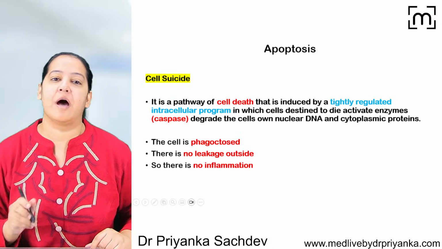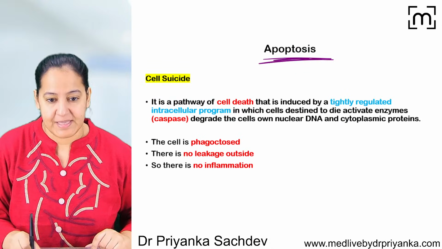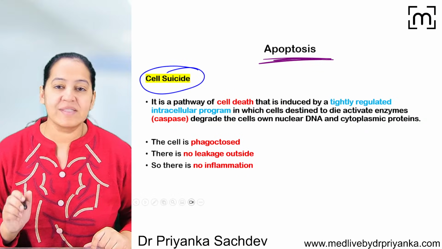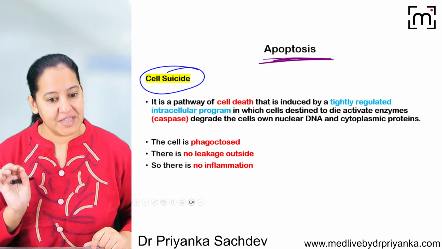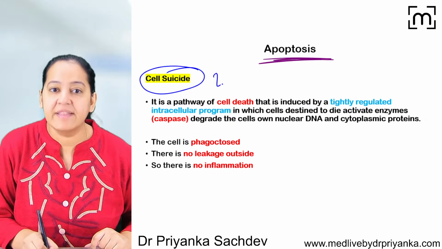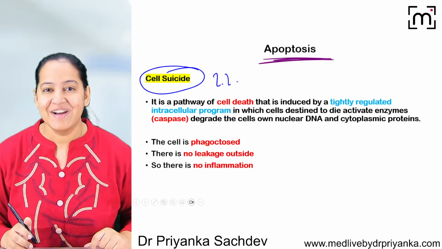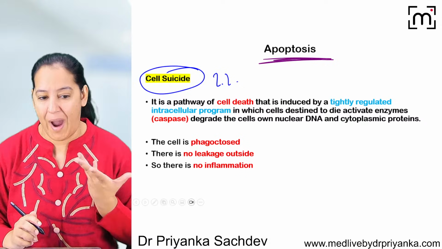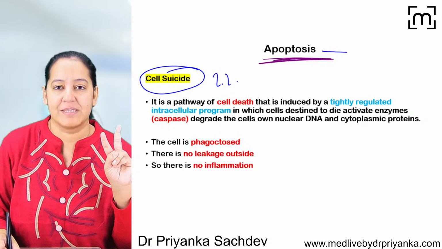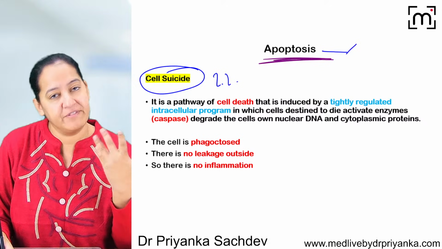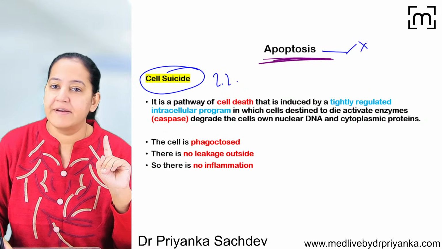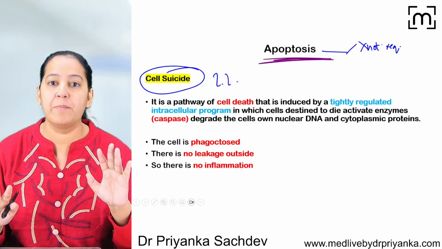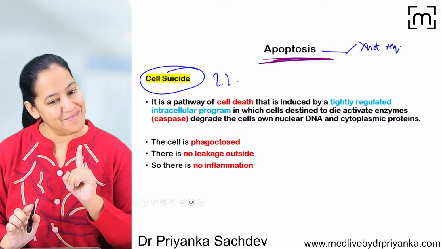Let me continue with apoptosis. In simple language, we can say apoptosis is cell suicide. But what's the actual definition of apoptosis? The first question that may be coming to your mind is, ma'am, why is the cell doing suicide? Nobody wants to do suicide. I do not want to do suicide. Why does this cell want to commit suicide? There are two reasons for apoptosis. Either this cell has done its function completely in the body and it is not required in the human body. So it will get a signal that you are no more required in this world, you just commit suicide. That can be the first reason.